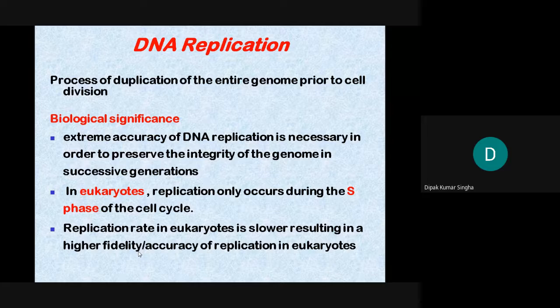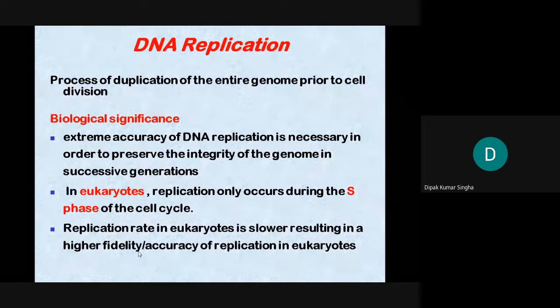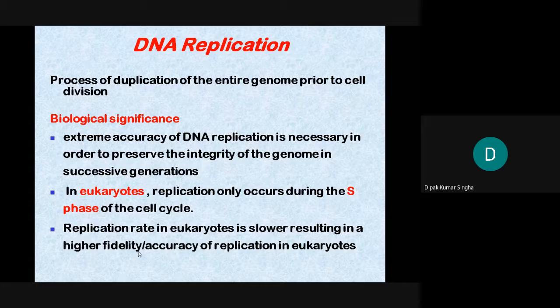In eukaryotes, replication only occurs during the S phase. In the cell cycle there are different phases like G0, the resting phase, G1 and G2. The checkpoint or initiation starts from G1, then the M phase, that is mitosis, then the S phase. A question may be: in which phase does DNA synthesis occur, M phase, G1 phase, G2 phase, or G0 phase? The right answer is the S phase.